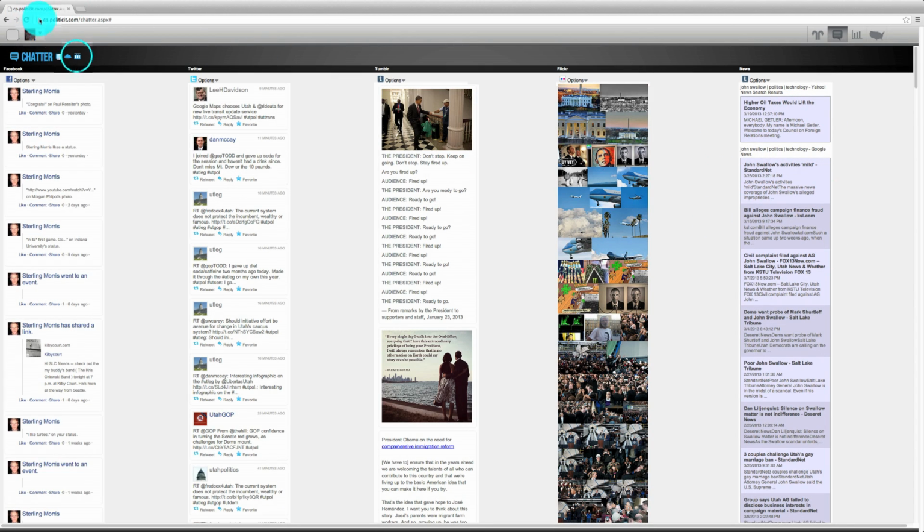Another interesting feature is that you can add or remove networks. You could remove the Facebook feed, Twitter. You could add Instagram. You could remove Tumblr, Flickr, and news.